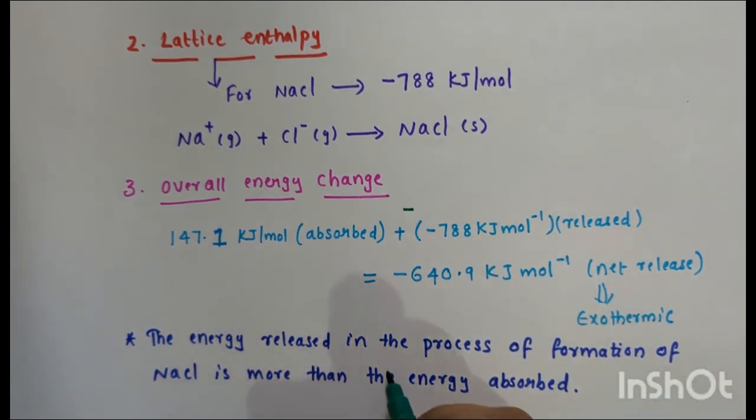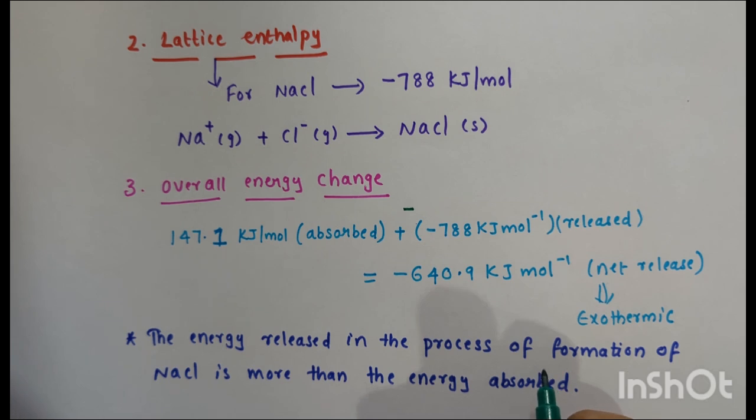The energy released in the formation of NaCl is more than the energy absorbed. Thus, a qualitative measure of the stability of an ionic compound is provided by its enthalpy of lattice formation and not simply by achieving octet of electrons around the ionic species in gaseous state.